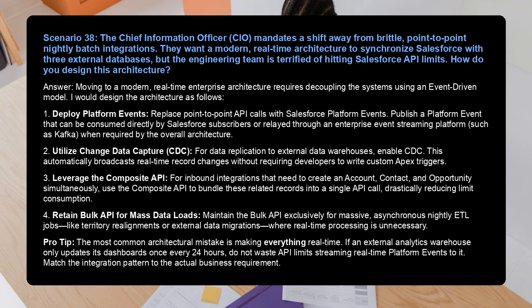3. Leverage the Composite API. For inbound integrations that need to create an account, contact, and opportunity simultaneously, use the Composite API to bundle these related records into a single API call, drastically reducing limit consumption. 4. Retain Bulk API for mass data loads. Maintain the Bulk API exclusively for massive, asynchronous nightly ETL jobs, like territory realignments or external data migrations, where real-time